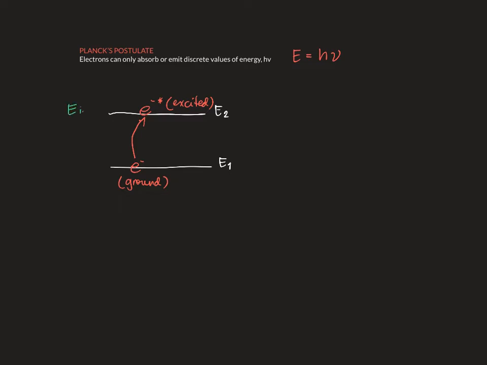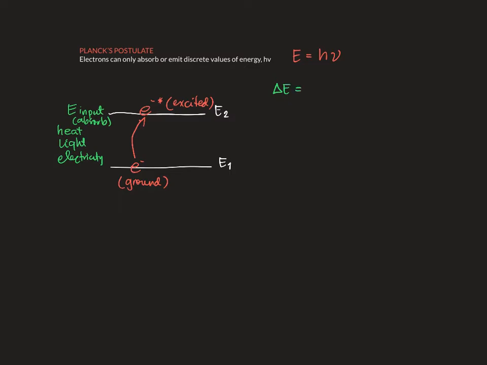For this to happen, the energy input, which can be in the form of heat, light, or electricity, must be absorbed by the electron in exactly the amount we call delta E.